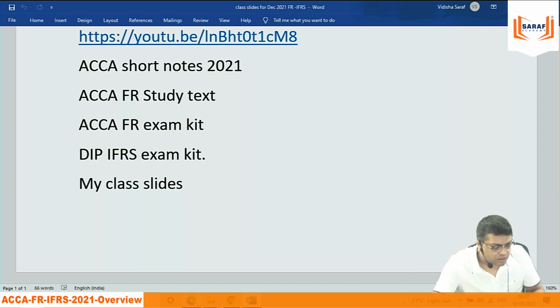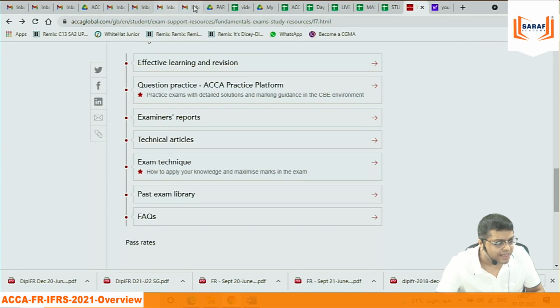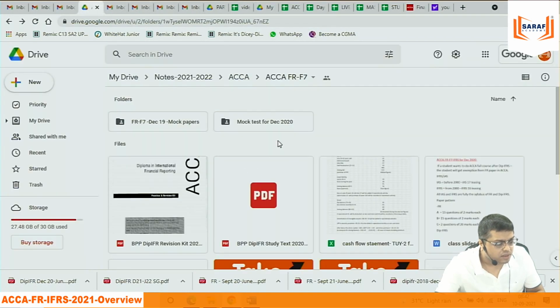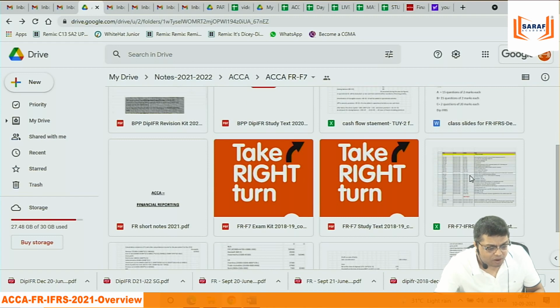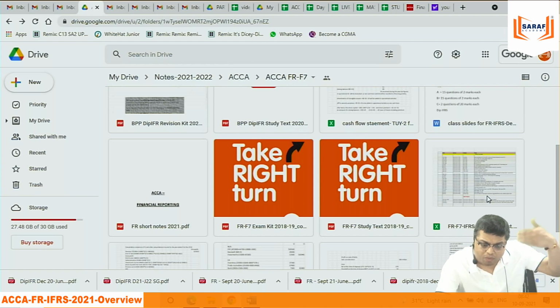And in this Google Sheet, I will prepare one Excel today. And in that Excel I will be writing that this is December 2021 batch, first class, what I taught. Second class, what I taught. That way I will be writing there, so it will be getting updated automatically after every class. So you don't have to ask me that sir ab kal kya padhayenge, kya padhaye the. The Google Sheet is there.